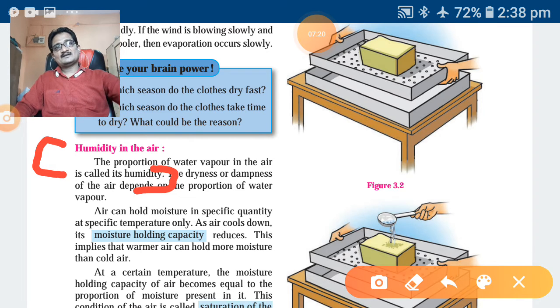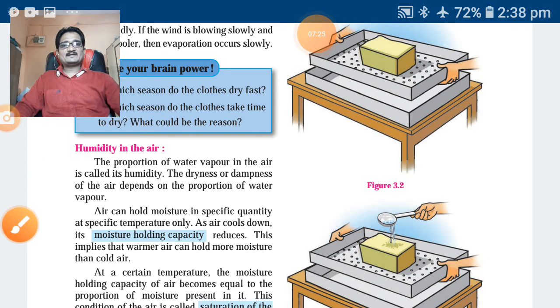Note down in your notebook. The dryness or dampness of the air depends on the proportion of water vapor, हवेतील जो कोरडेपणा आहे तो कशावरती अवलंबून आहे? मग water vapor. How vaporization occurs, it depends on that.